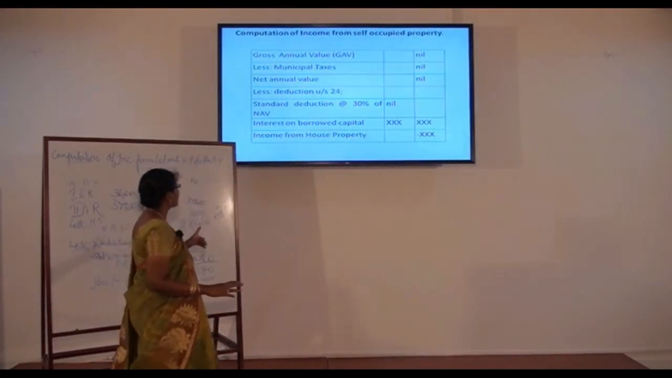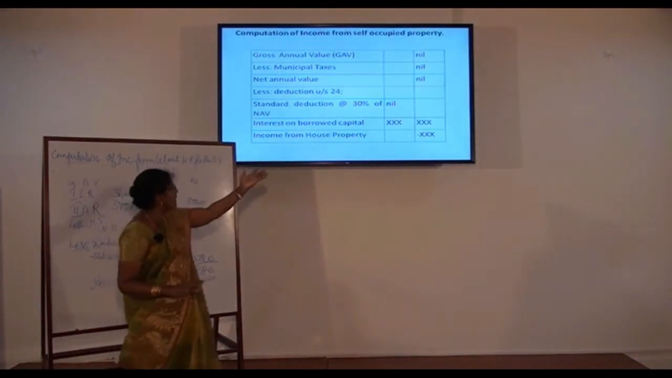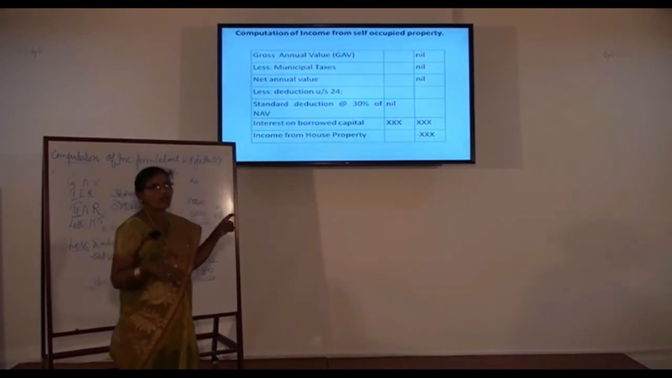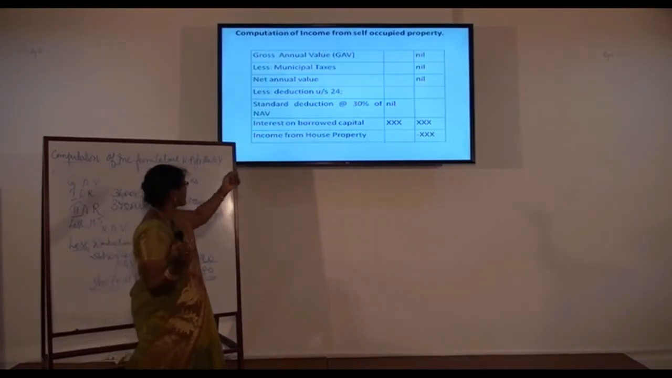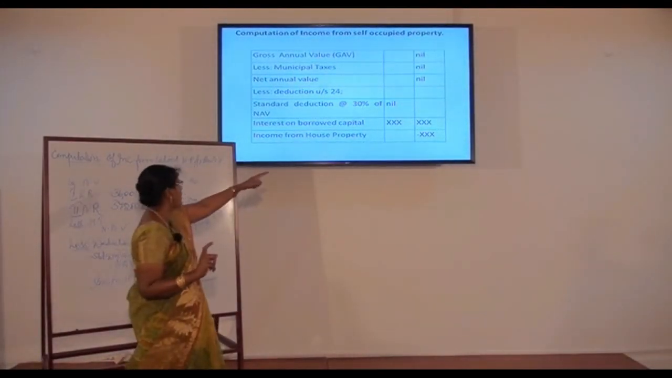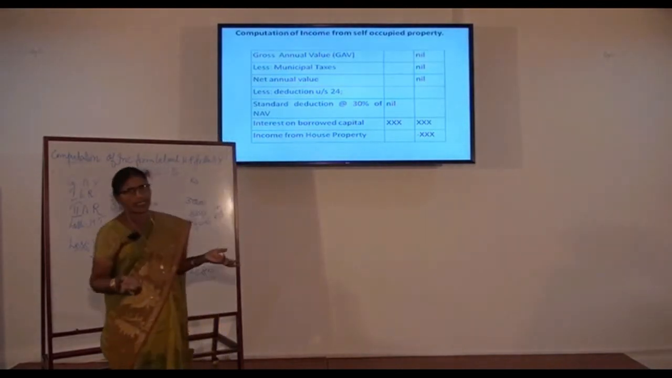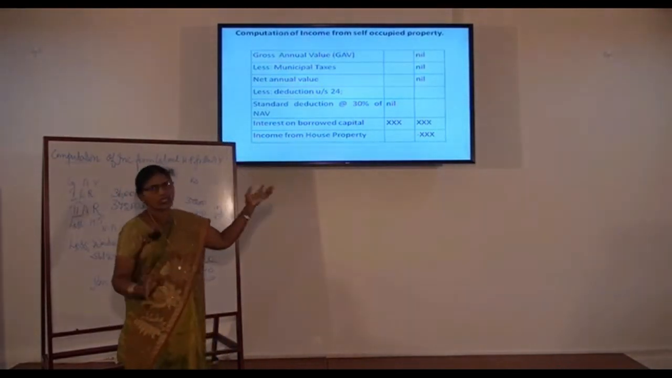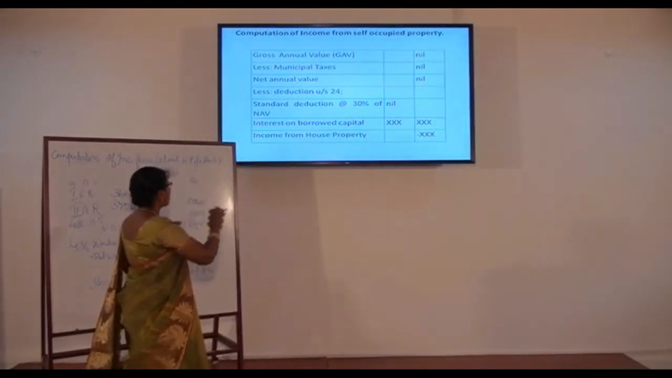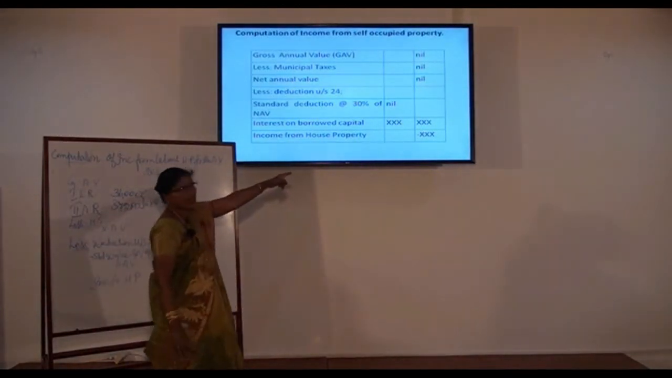Then the deduction under section 24: there is no net annual value, so that will also be nil. But if we have borrowed a loan from any financial institution to construct the house, the interest on that loan is allowed for deduction. So there is no income, only expense is there. Automatically the result will be loss from house property. The answer will be negative, so the income from house property will be a minus, negative figure.